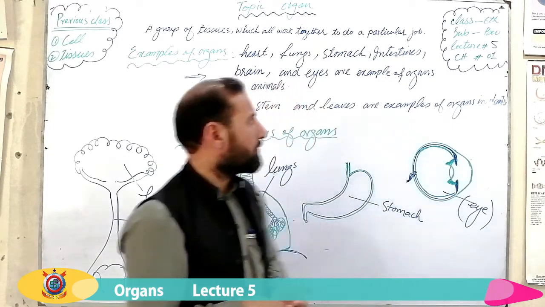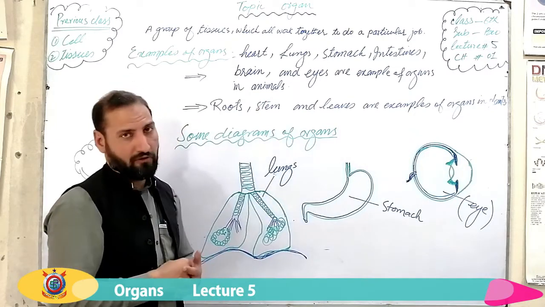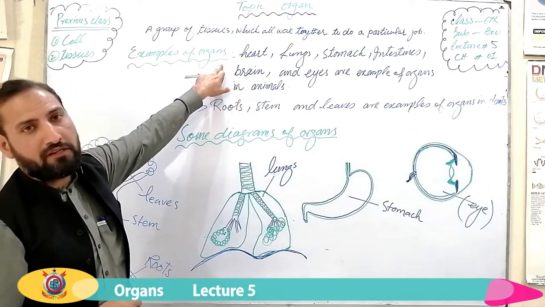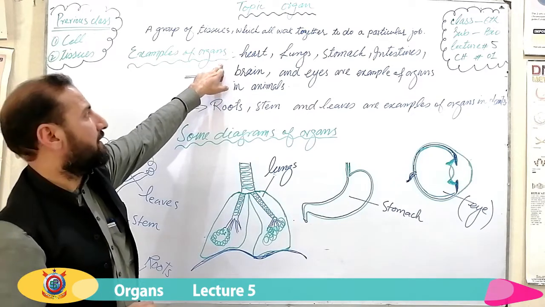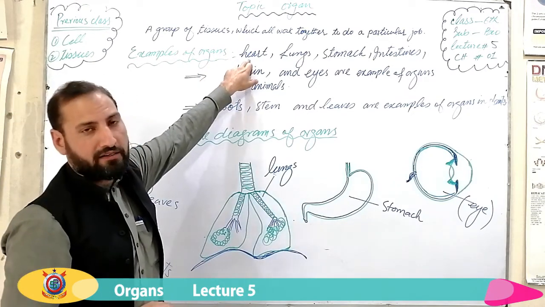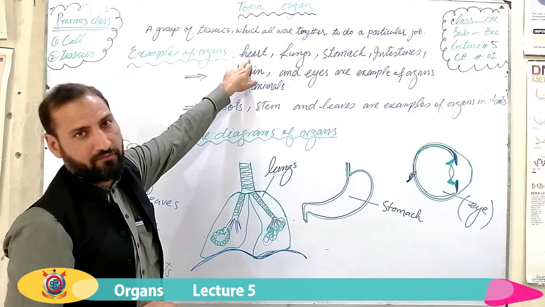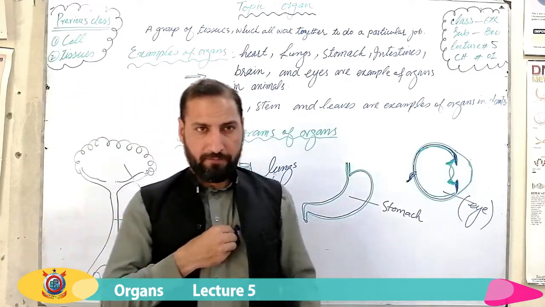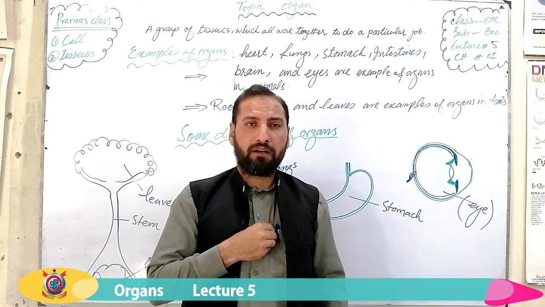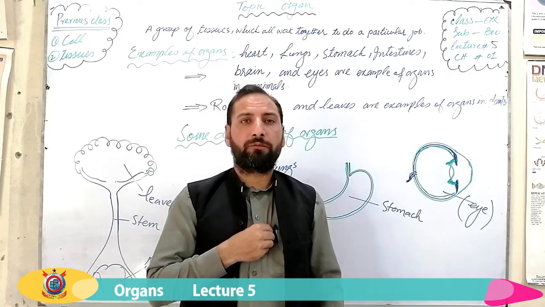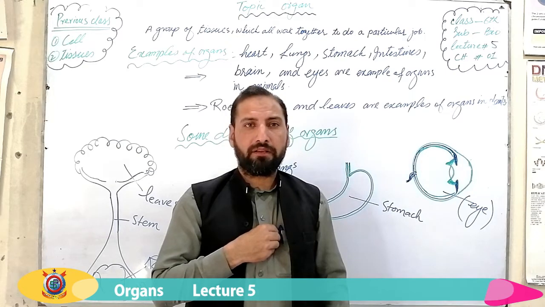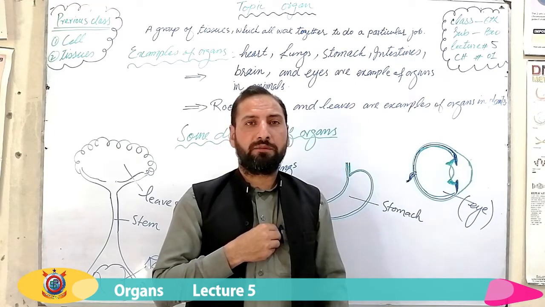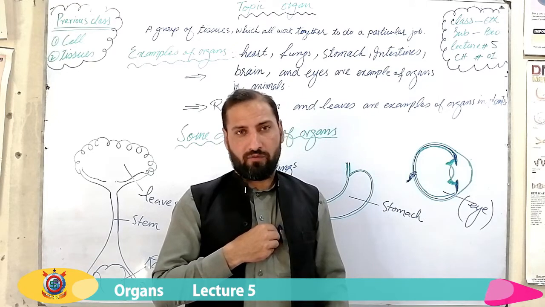Now we are coming towards few examples of organs. First example, different kinds of organs in the bodies of animals. Heart. Heart is an example of organ. Heart आप जानते हैं, heart हमारी body की यहाँ पे located है. What is the function of heart? The function of heart is to pump blood. It pumps blood across the body. Body के अंदर blood की distribution करवाना heart का काम होता है.